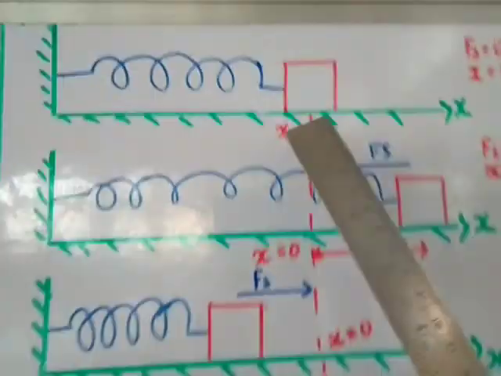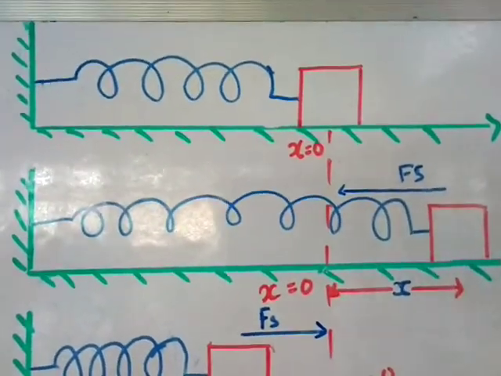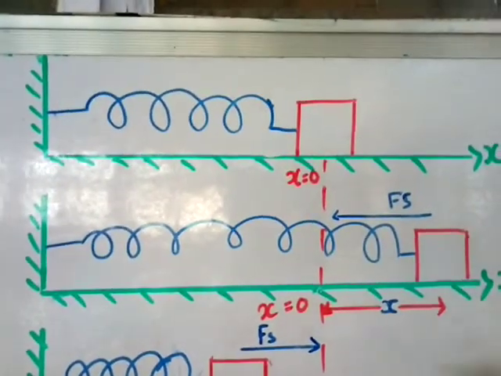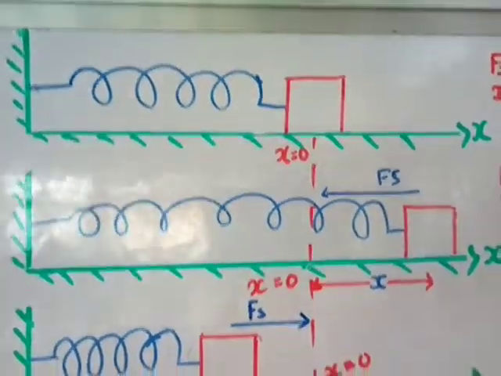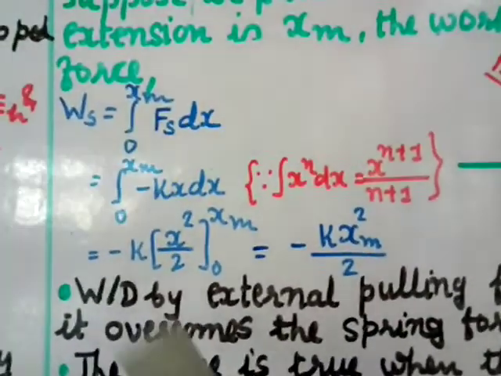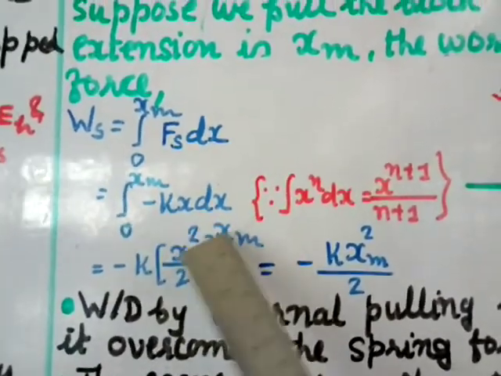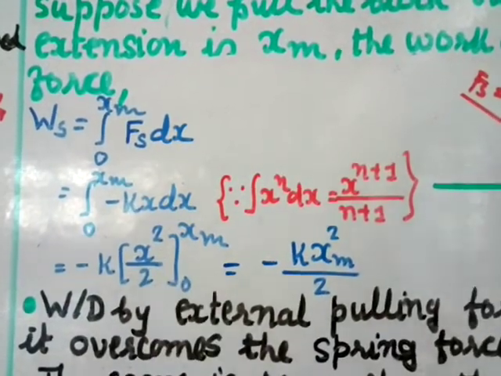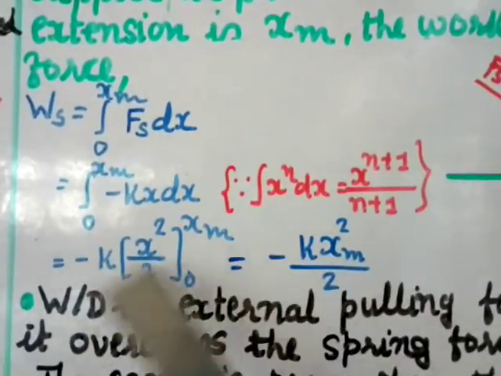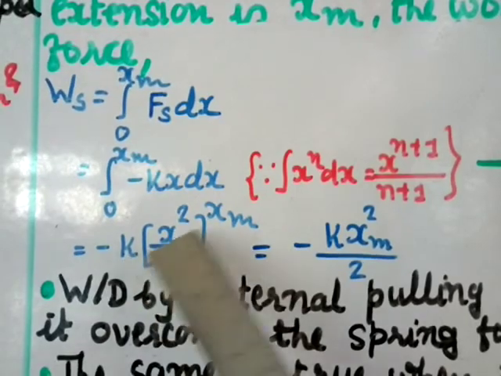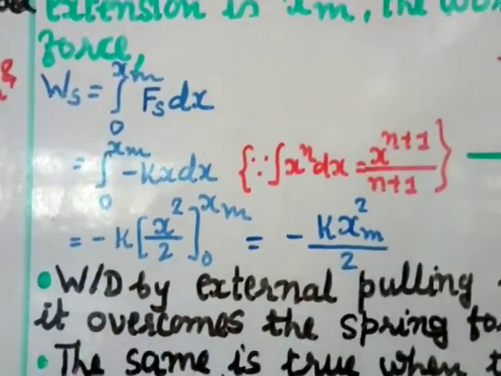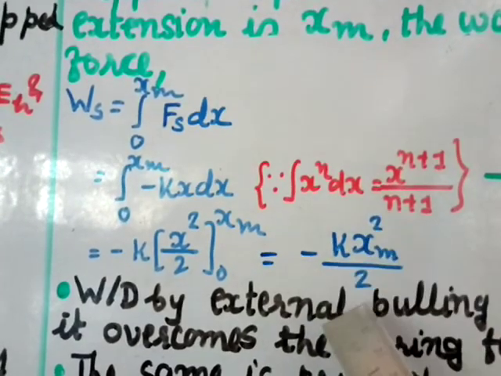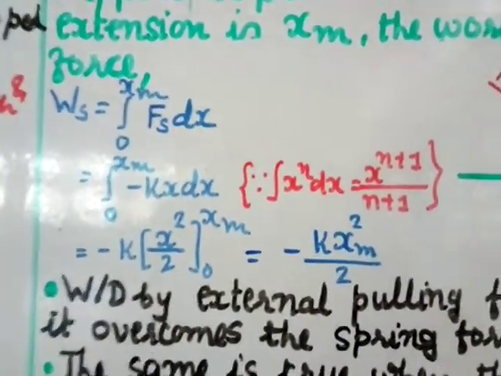Why 0? Because initially it is at equilibrium, that is x equal to 0, and then you are pulling it out. When you pull, it takes the displacement xm, that is the maximum displacement. So that is 0 to xm. First you apply the upper limit minus the lower limit. The lower limit is 0, so minus 0 will be 0, so I have written only the upper limit. So minus k, instead of x, xm square by 2 minus 0. So the total will be minus k xm square by 2. That is the work done by the spring.